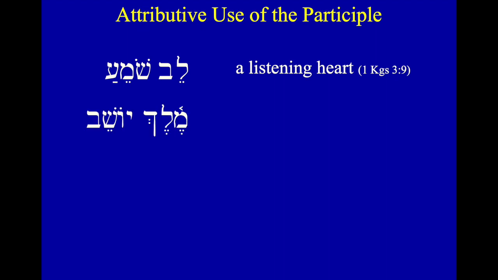Melech yoshev, king, and then one who is dwelling. Yashav means to dwell or to sit. Here we have a holam vav, which functions like a holam. So if you have a holam vav come right after your first radical, that's also a sign of a qal active participle. So melech yoshev, a king, one who sits, or one who dwells. When a king sits on something, that's like a metaphor for reigning, right? A king enthroned, right? So a king who sits or a king who reigns, you might even translate that.